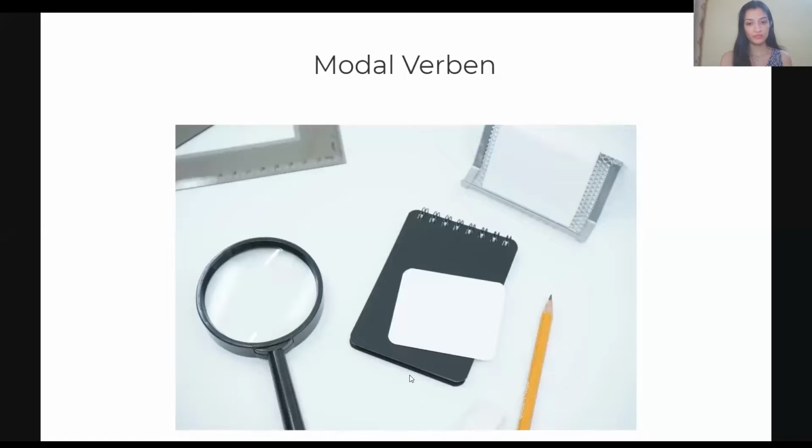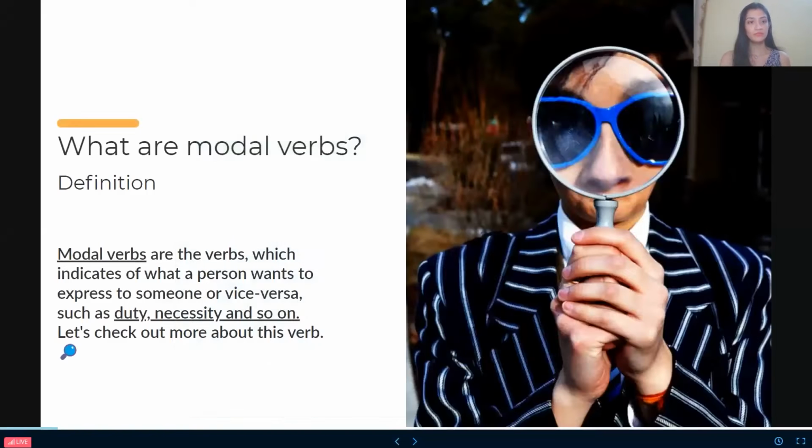So people, in Modalverben, you can see the definition over here, which I just stated to you before starting. Modal verbs are the verbs which indicate what a person wants to express to someone, or vice versa, such as, for example, duty, necessity, and so on. So let's check it out more.